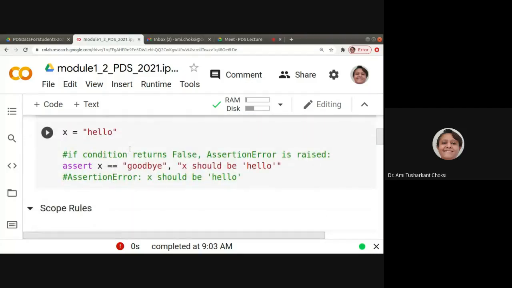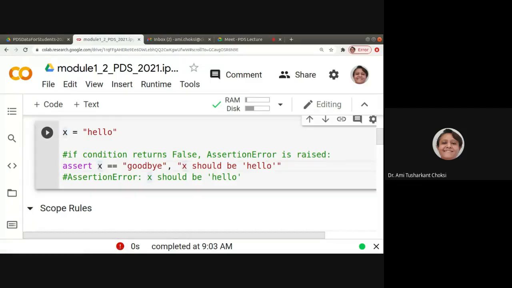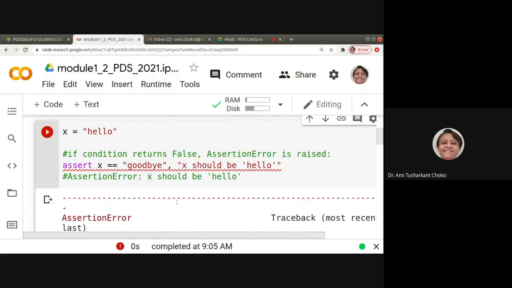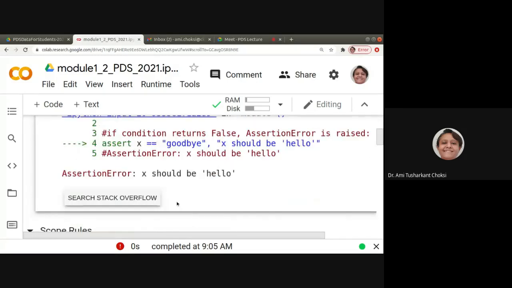So whether the function has returned properly or not, instead of giving the condition like if it is this, do this, else do that, we do not need that. The simple thing is to have the assert. Let us have assert X is equal to goodbye, and check whether it gives us an error or not, right?